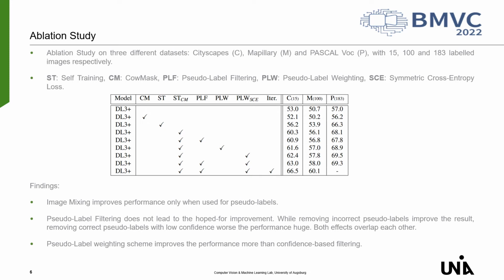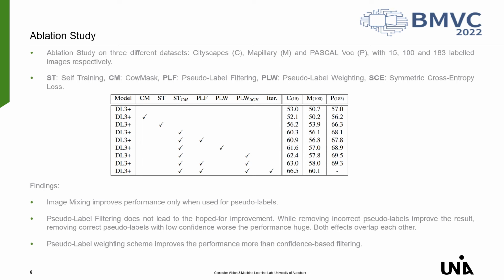To verify that the improvement does not come from the data augmentation strategy, we also trained the fully supervised baseline with the image mixing augmentation. Here we can observe a small deterioration in performance, showing that this augmentation strategy only improves the result when applied to images with pseudo labels, not to images where ground truth annotation is available. In our paper, we also compare the usage of CoMask to CutMix and show that CoMask is more effective.